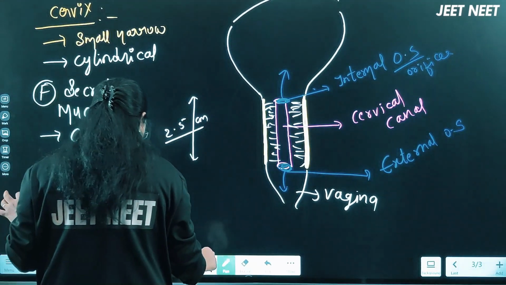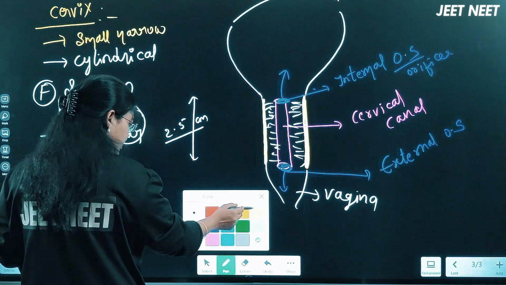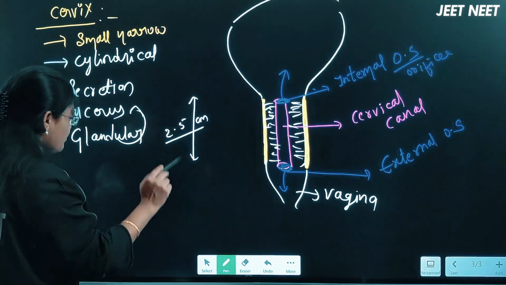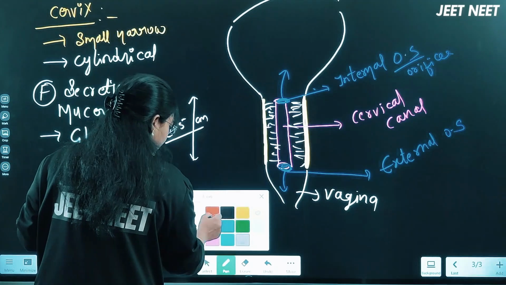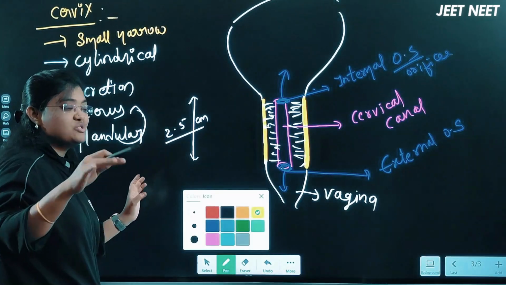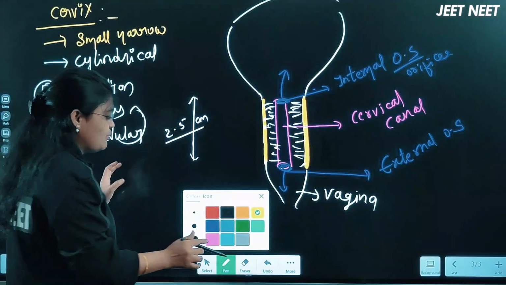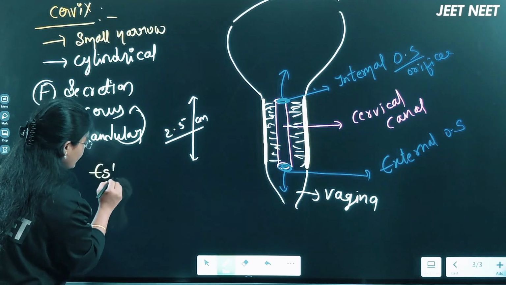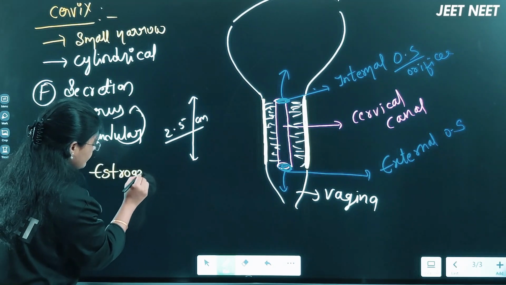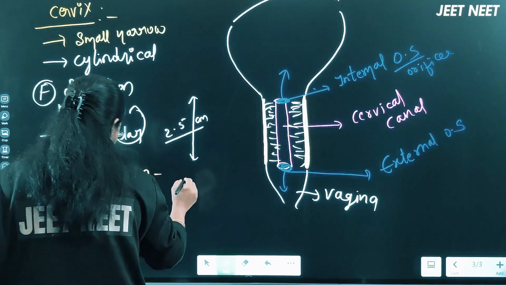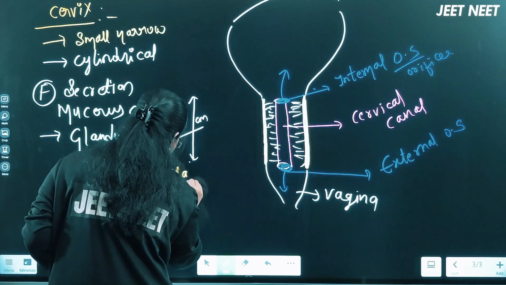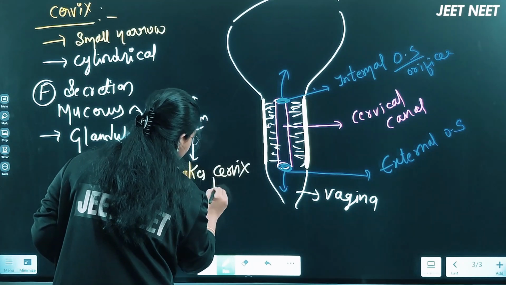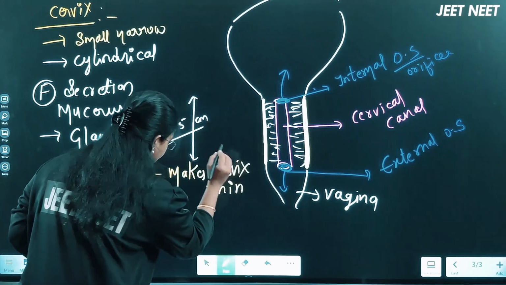Okay? So I think every point of this part we discussed now. Remember one more extra point, a very important point for NEET. Make as many star marks as you want, because this point is that important. Now I am writing here: estrogen hormone makes cervix thin, and